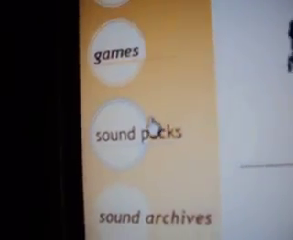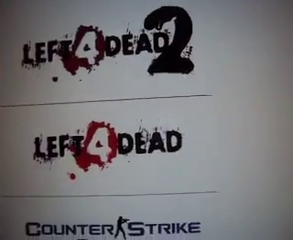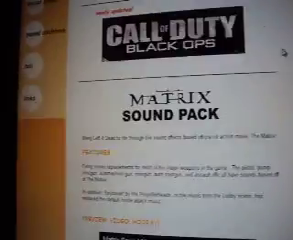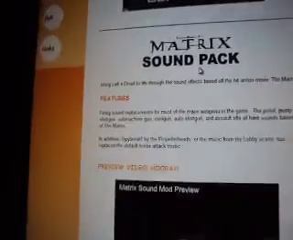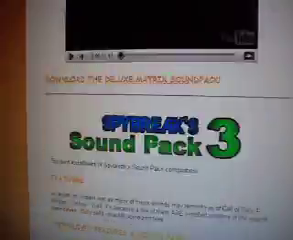So first things first, once you get to this website, I'm going to put a link in the description. You want to go to Sound Packs and choose any of these two games or Counter-Strike, but I don't know how to use that. So I'm going to go here. There's a Black Ops, Matrix. There's this Matrix, Spybrake Sound Pack 3.